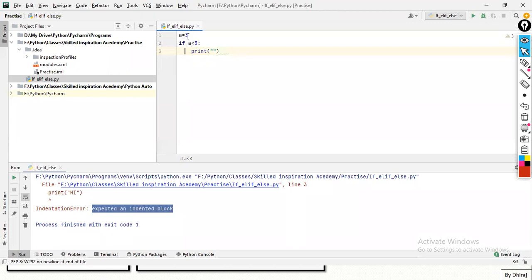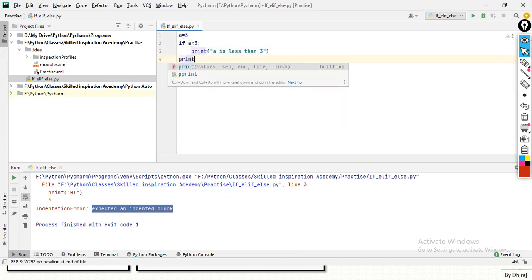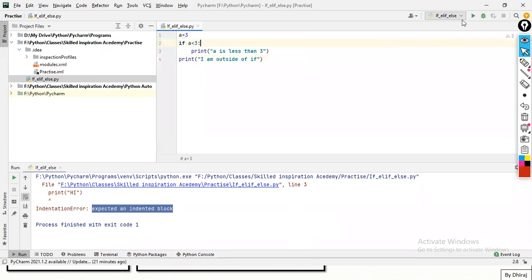Here I have assigned a equal to 3. If a is less than 3, I'm printing that a is less than 3. Now I'm writing a statement at the front, below the if. This statement will not be inside the if statement. It is below the if statement, so I am outside of if. If I run it,